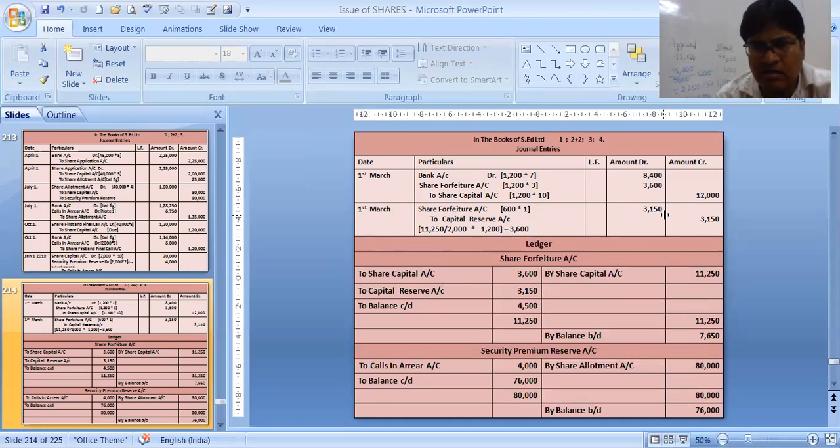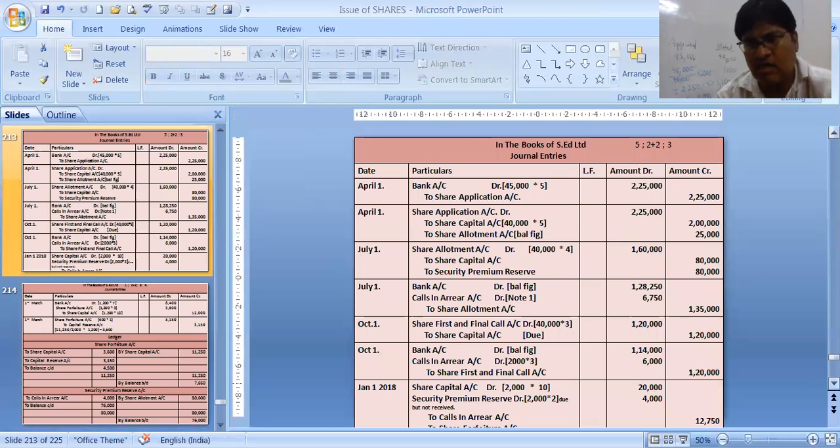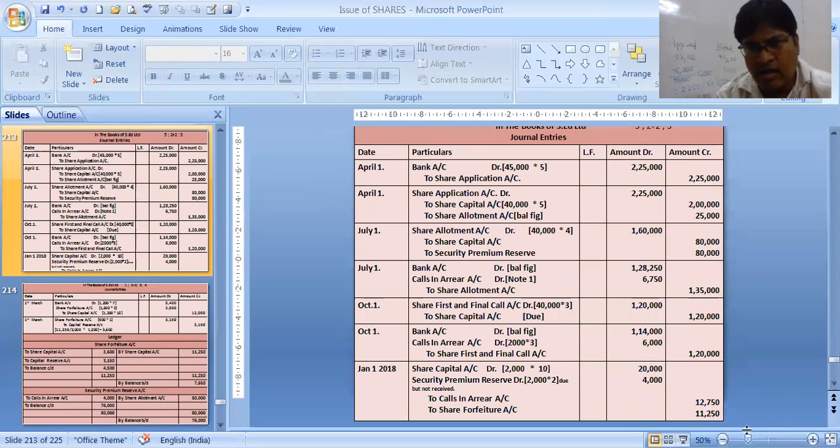This one is the reissue entry, and at the time of forfeiture, that entry was 11250. And what will we write in the debit now? Share forfeiture, we will write the entire share capital only, not security premium reserve, because if you would have received security premium reserve, that would not have been debited.